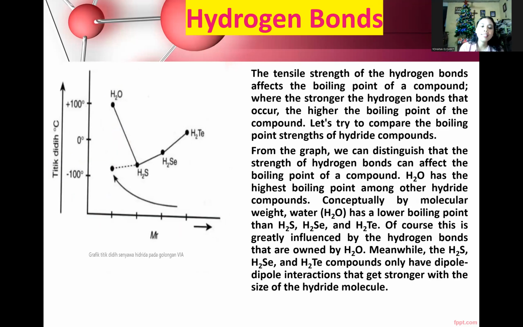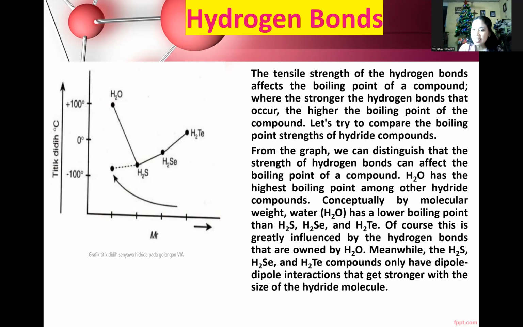And then you can see, of course, the boiling point of the hydride compounds in group 6A. So the strengths of the hydrogen bonds affect the boiling point of a compound, where the stronger the hydrogen bonds that occur, the higher the boiling point of the compound. Let's try to compare the boiling points of hydride compounds. From the graph, we can distinguish that the strength of hydrogen bonds can affect the boiling point of a compound.